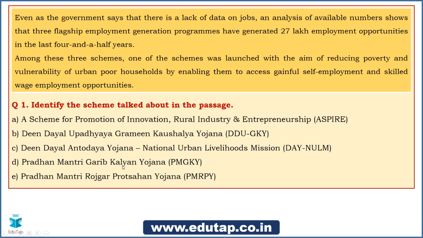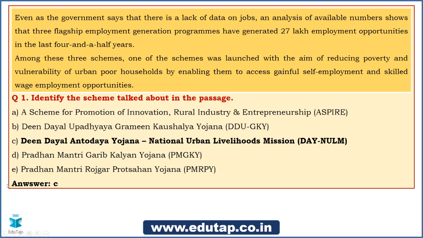Let me just tell you the answer for this question. The answer is C, that is Deen Dayal Antyodaya Yojana, National Urban Livelihoods Mission, right? This is a scheme which caters to urban poor households, and it aims to reduce poverty, plus it also helps them gain self-employment, right?